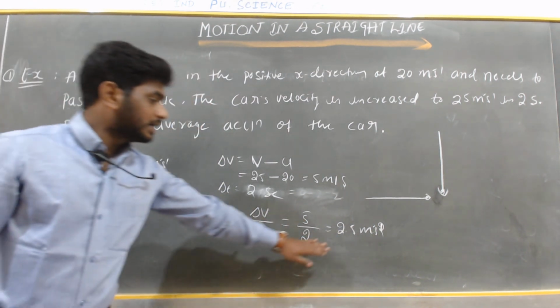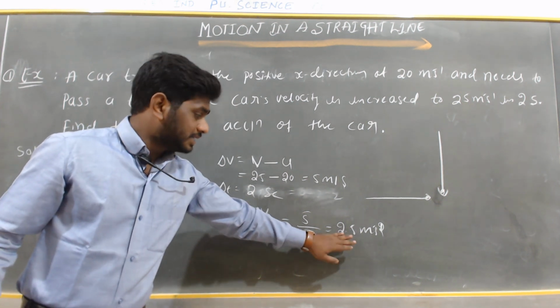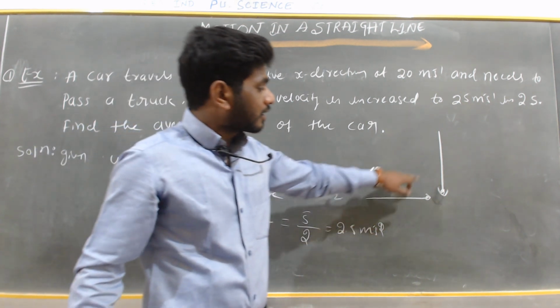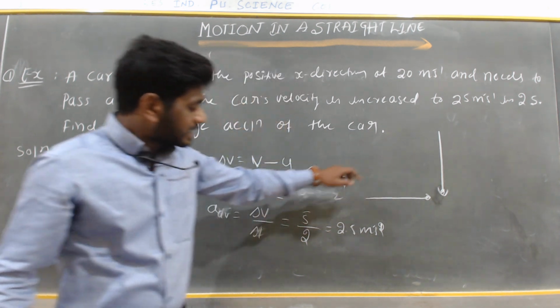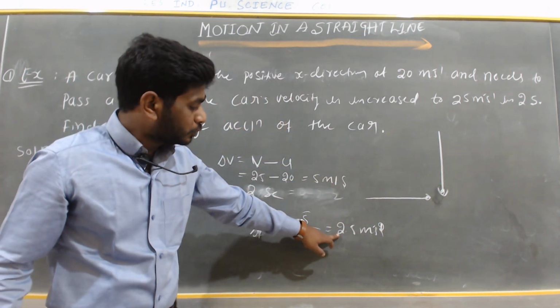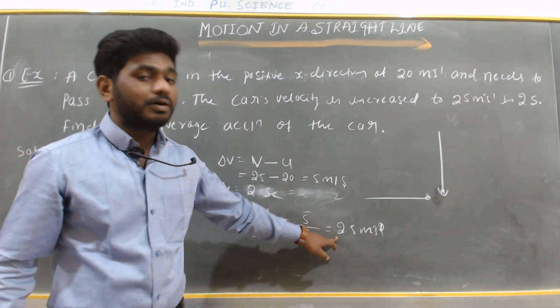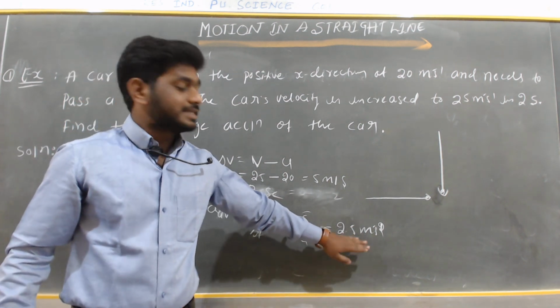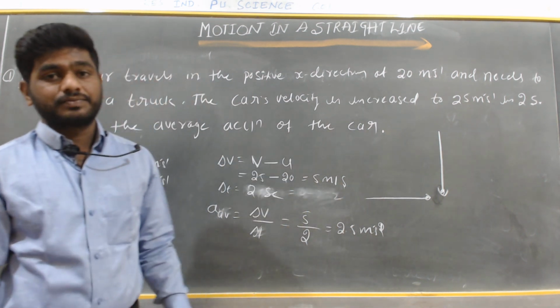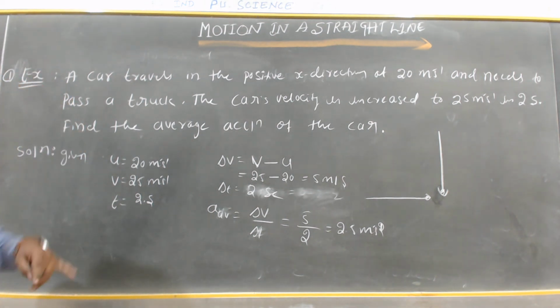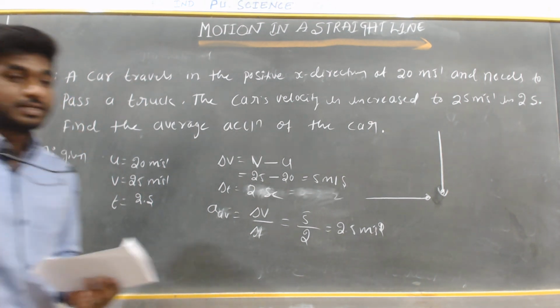In this case, the car's velocity is increasing by 2.5 meters per second every second. So this is the example for the average acceleration.